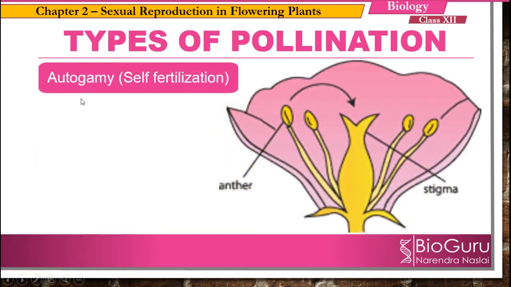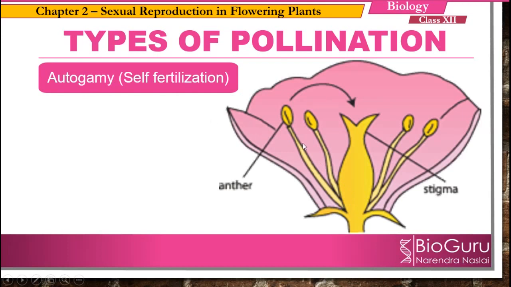First, autogamy. It is also known as self-fertilization or self-pollination. Right? If the transfer of pollen grains from anther to the stigma is taking place in the same flower, then it is called autogamy. What is going to happen in autogamy? The transfer of pollen grains from anther to the stigma in the same flower, then it is called autogamy.